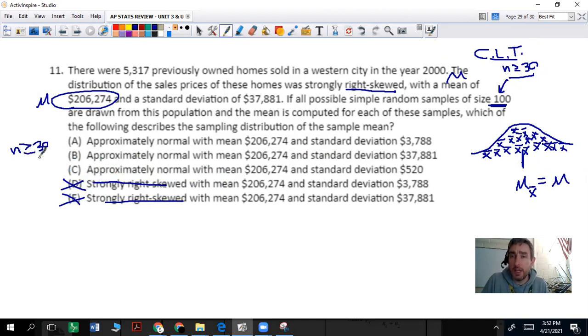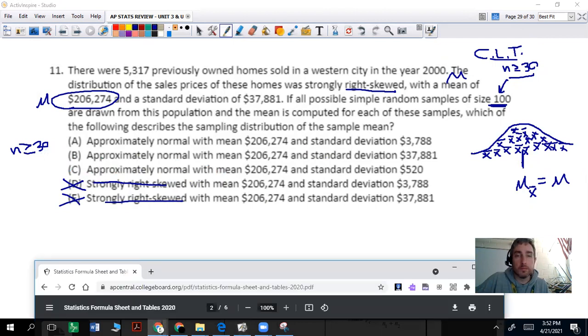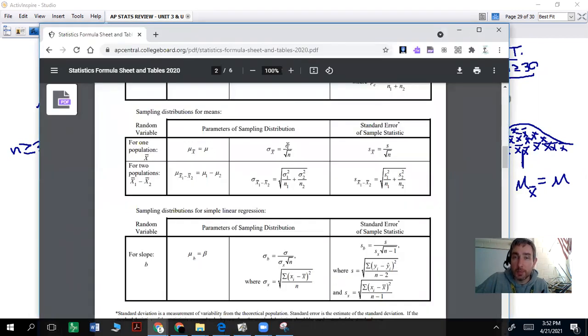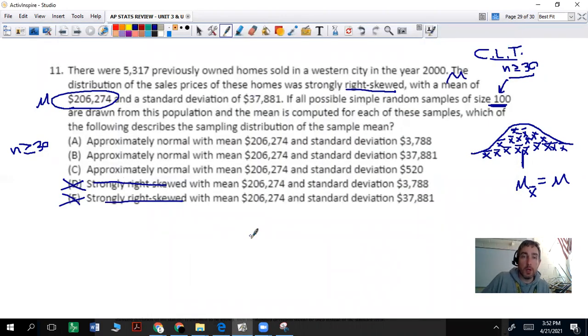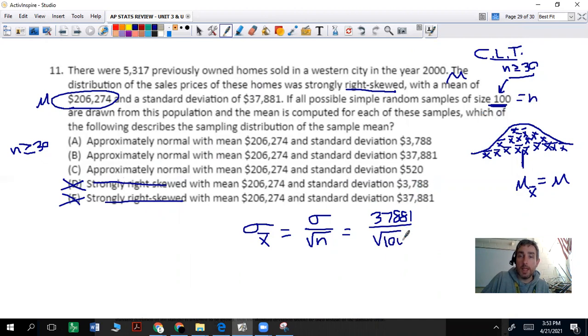We know it's going to be approximately normal because n is greater than or equal to 30. So now let's figure out that standard deviation. We actually have a formula for the standard deviation of sampling distributions, right next to that mean. It's the population standard deviation divided by the square root of n. So the sampling distribution standard deviation is the population standard deviation divided by the square root of the sample size. So we're talking 37,881 divided by the square root of 100. If you want to take a minute to calculate that number, it'll tell you which one of those it is.